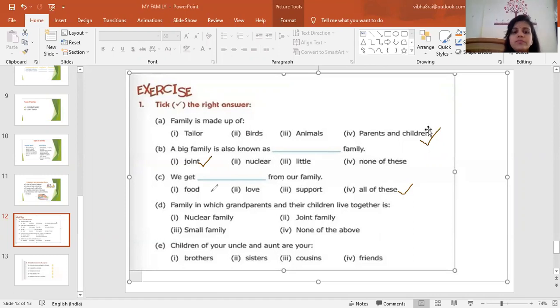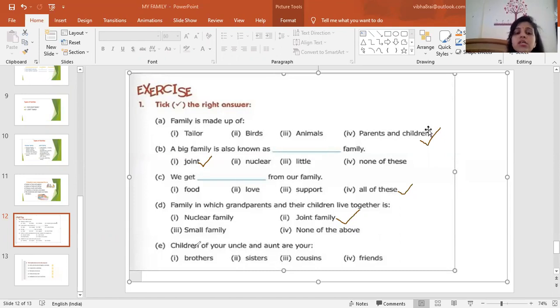Now come to next. Family in which grandparents and their children live together is called: nuclear family, joint family, small family, none of above. So the correct answer is joint family. Okay, the family in which grandparents also live, that is called joint family.